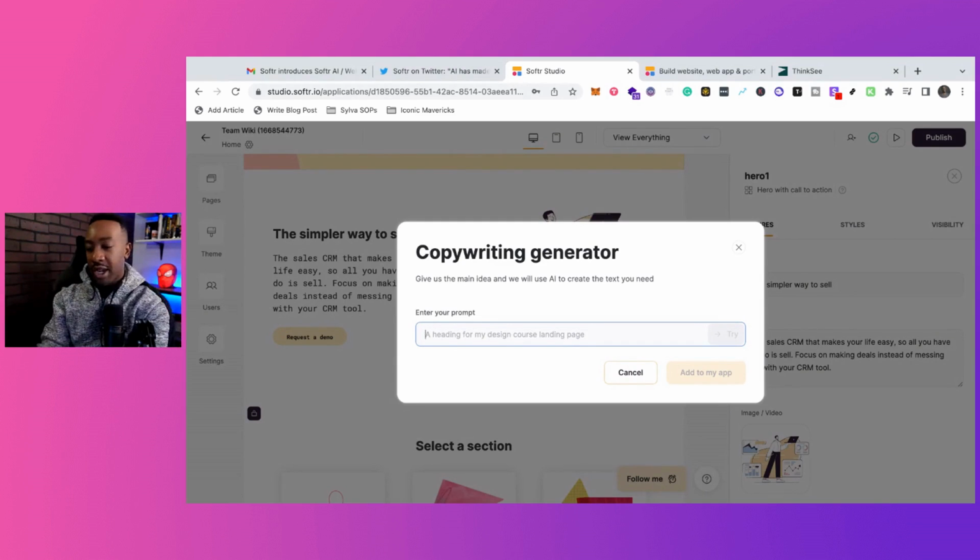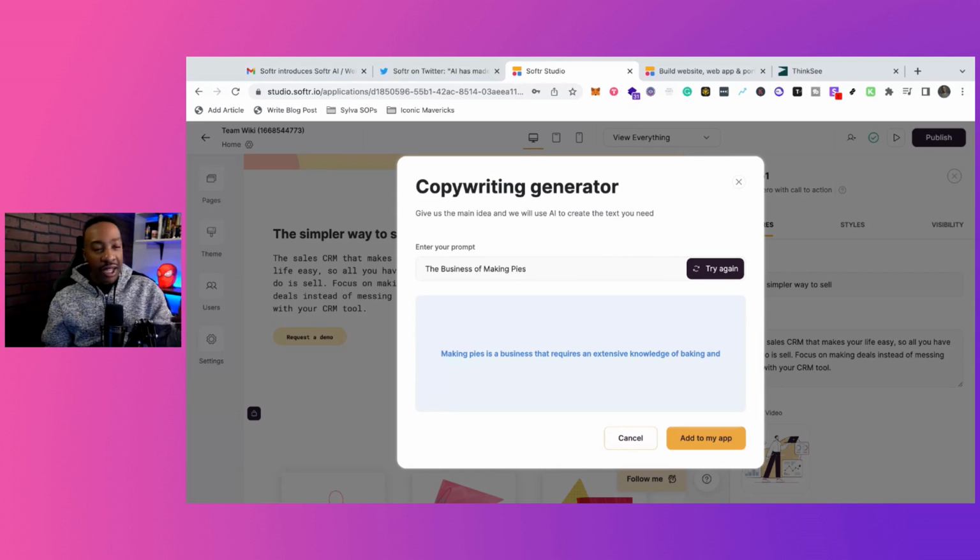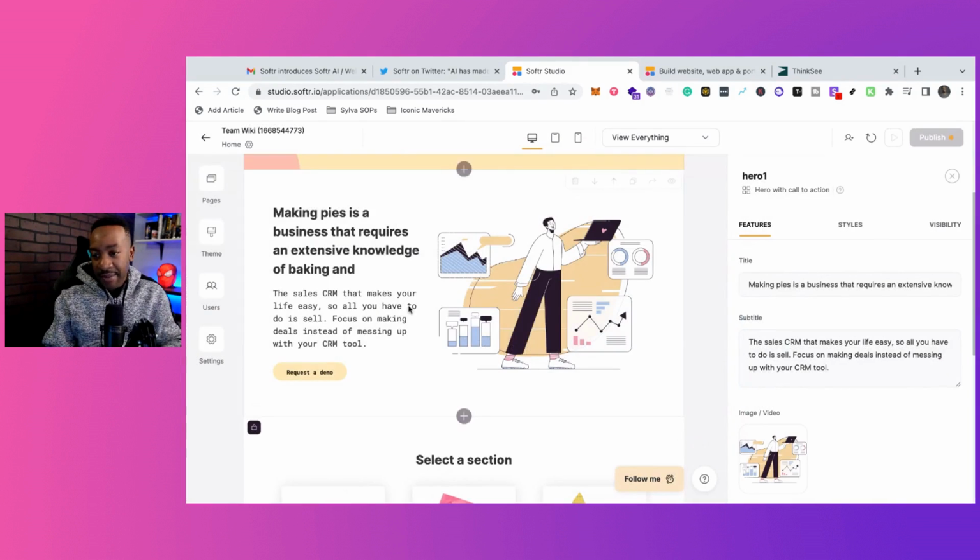So I'm going to say the business of making pies. I enter the prompt, and it says making pies is a business that requires an extensive knowledge of baking. And okay, and then it's saying and. So I'm going to say add to that.